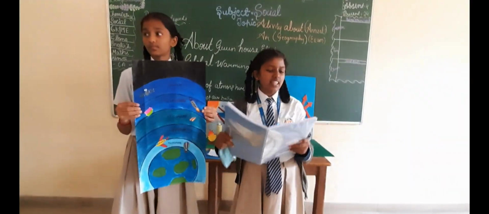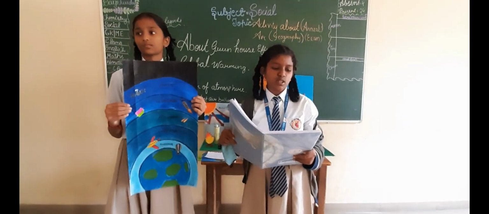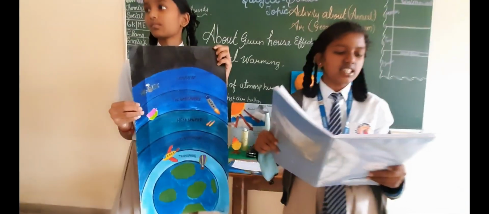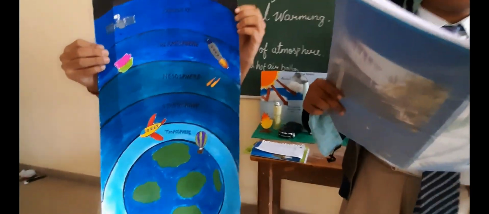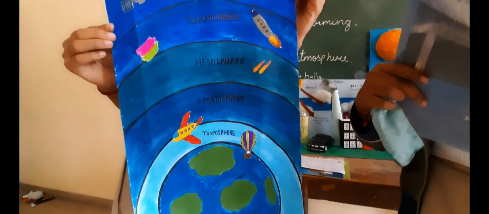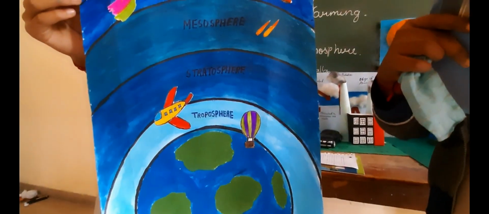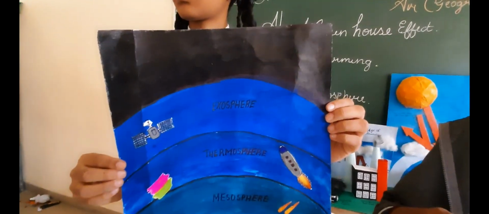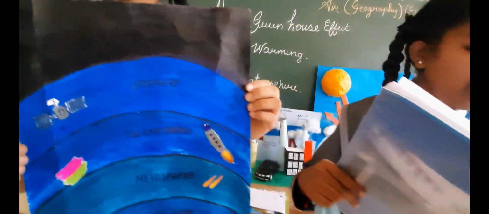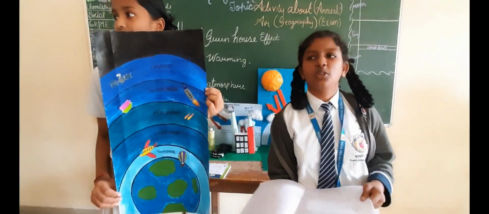There are 5 layers of the atmosphere: the exosphere, thermosphere, mesosphere, stratosphere and troposphere. We live on Earth, in the atmosphere. It is the essential part which keeps us alive. The atmosphere helps to block some unwanted harmful sun rays from reaching the Earth.